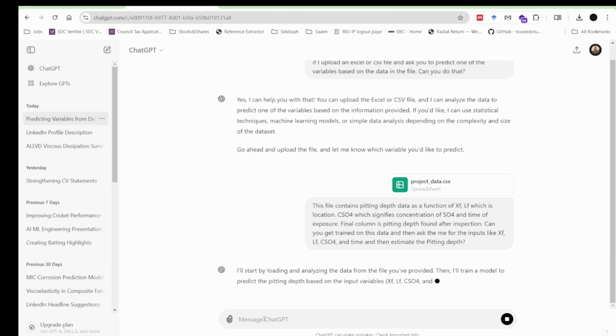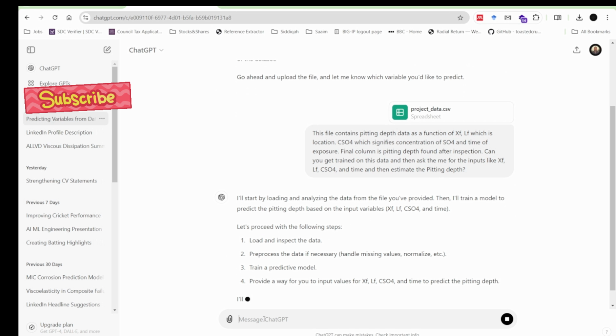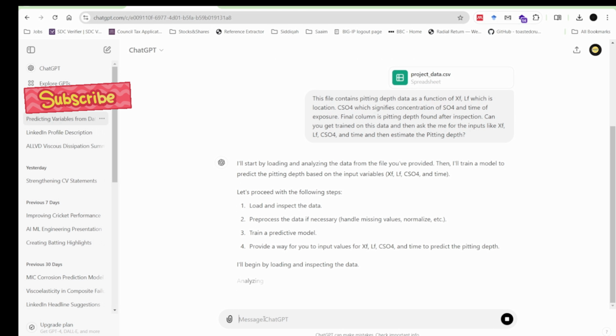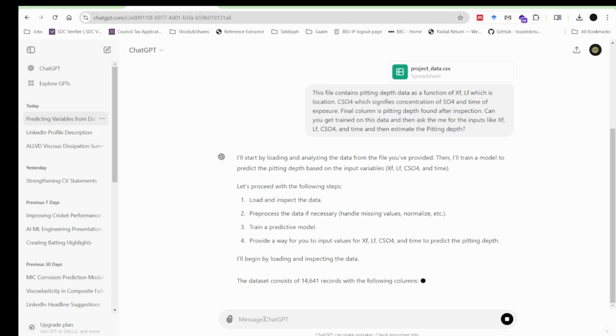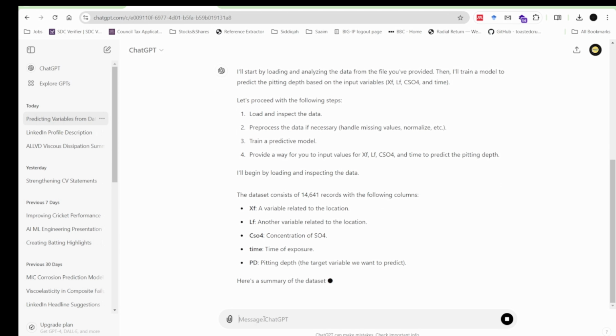So it says I will start loading and analyzing the data. I will train the model predicting this using this data. Let's proceed to the following steps: load and inspect the data, pre-process the data, handle missing values, normalization. You see, you have to do all this manually in Python, but it's doing this automatically. Train a predictive model and then provide a way to input values for this.